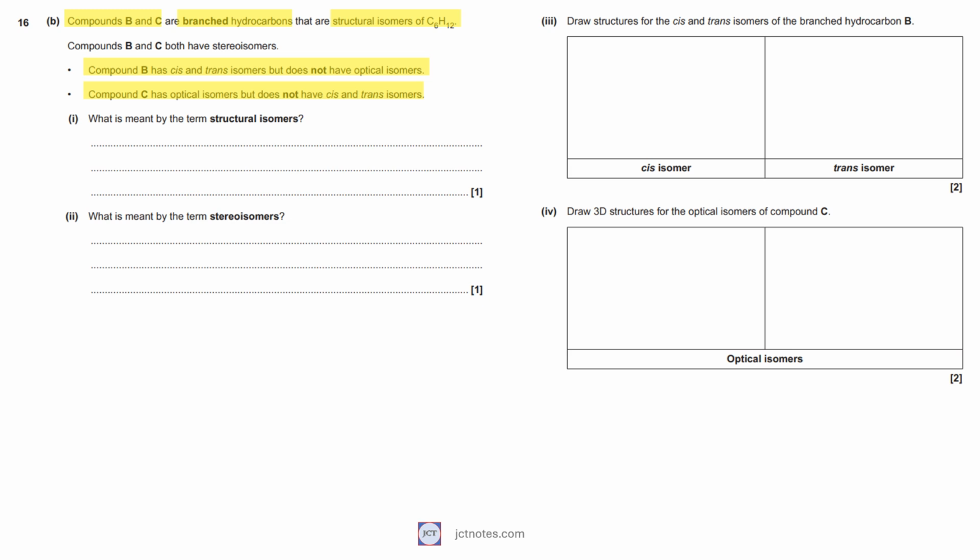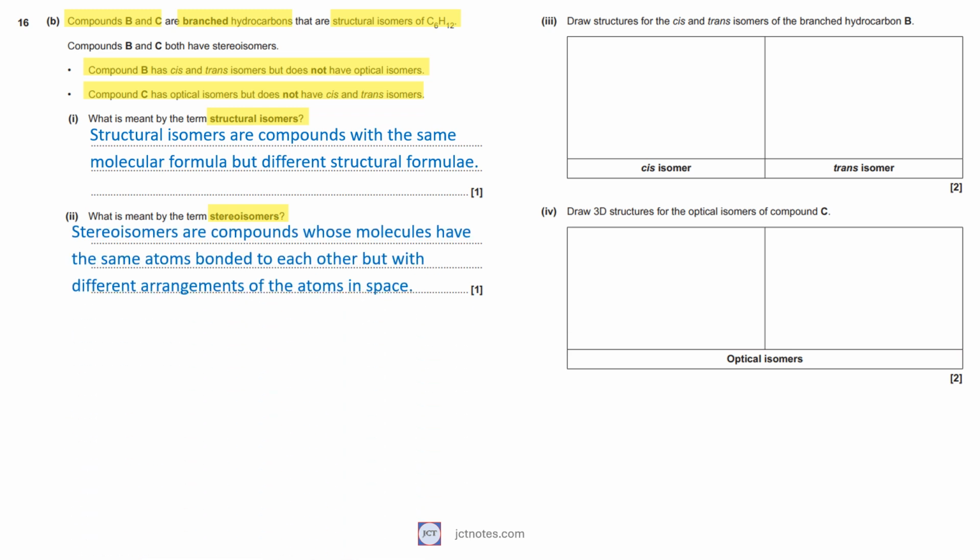The first question is to define the term structural isomers. Structural isomers are compounds with the same molecular formula but different structural formulae. The second question is to define the term stereoisomers. Stereoisomers are compounds whose molecules have the same atoms bonded to each other but with different arrangements of the atoms in space.